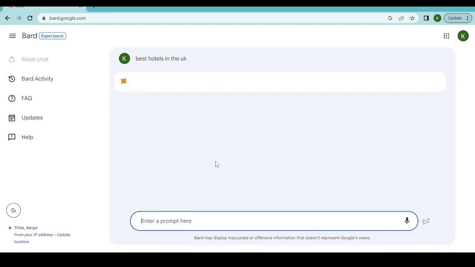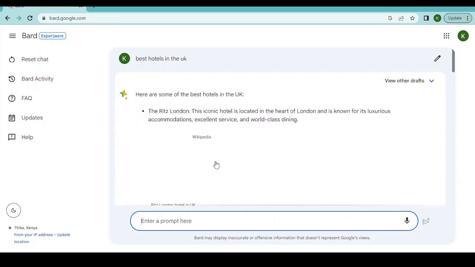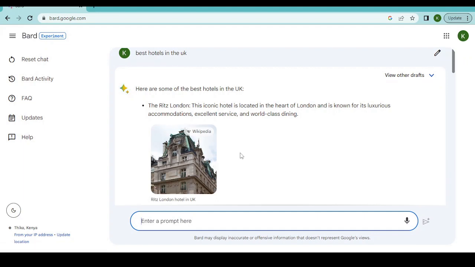So what it will do is that it now crawls through the information that it has and tries to generate a list of the best hotels that it has in the UK, and something that perhaps you have never seen before with ChatGPT, and that makes me believe that Bard is much better, is that Bard is offering you visualization capabilities. For instance, it has given us this hotel known as the Leeds Hotel in London.